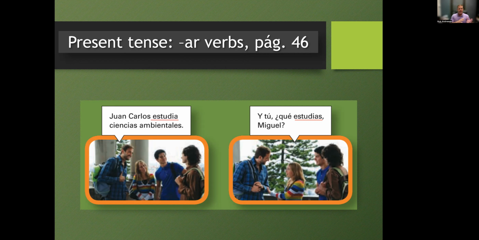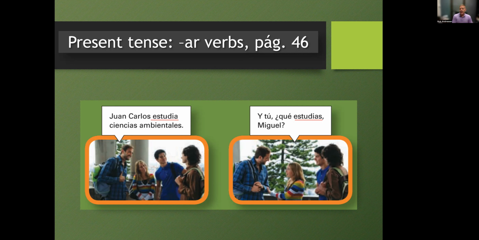You saw that in the lesson we had earlier this week on la universidad, right? That's one of the subject matters, one of the classes. So Juan Carlos estudia, studies, environmental sciences. So we've taken that verb estudiar, we took out the AR ending, we have estudi, which is the stem, and we've added a because it correlates with the third person singular form.